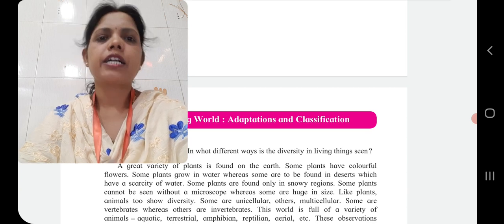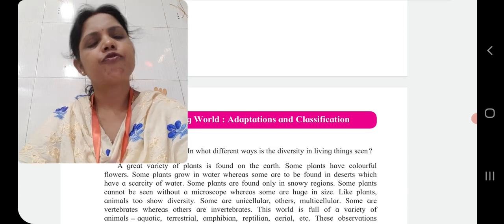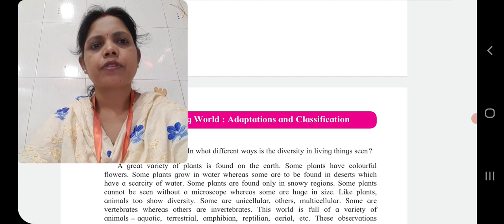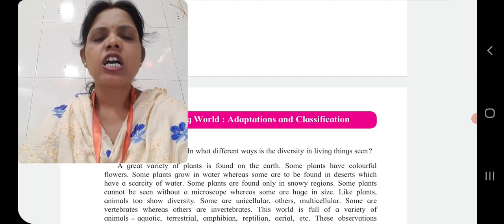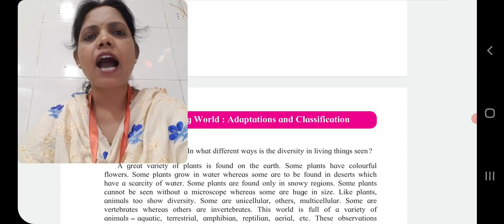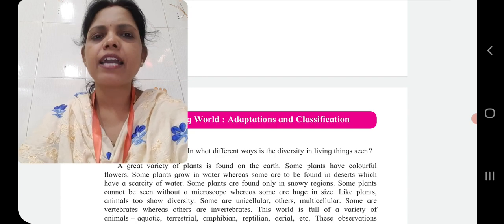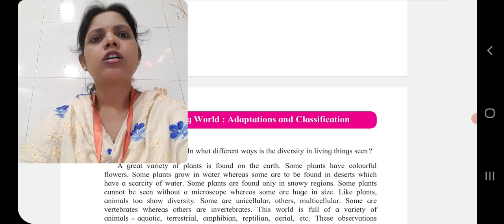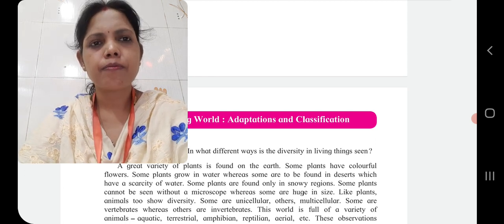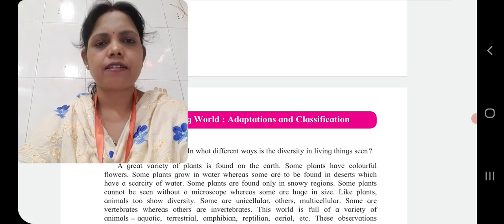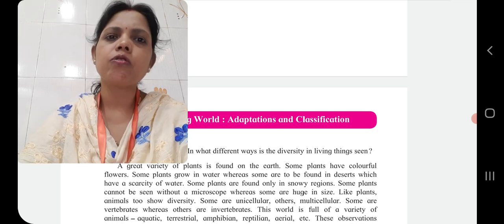And these 10 chapters are for 50 marks. So, living world, you all are aware what we mean by living world. The organisms who are living, means life is there, that is called the living world.